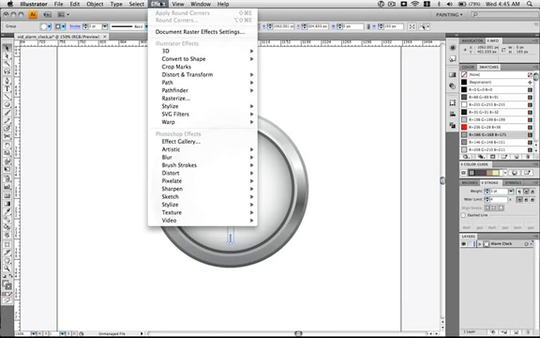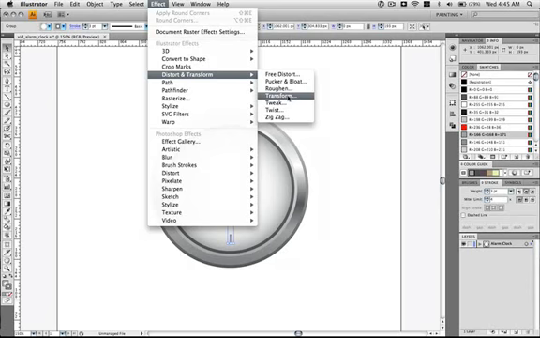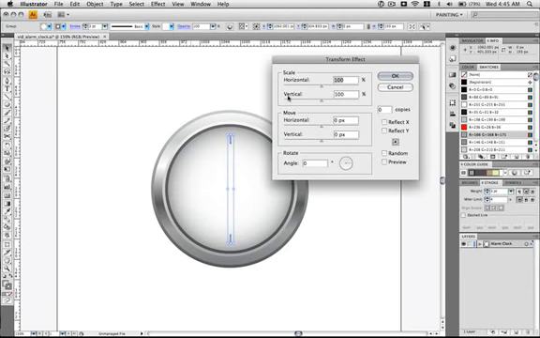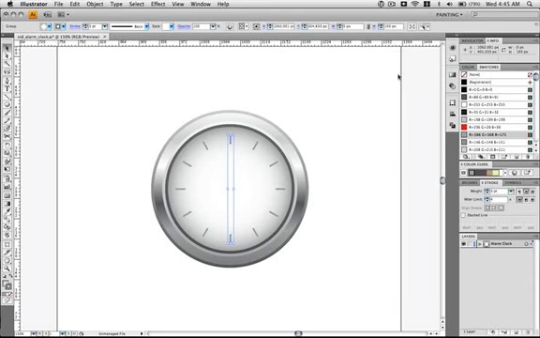Then we're going to go to Effect, Distort and Transform, and Transform. We want 5 copies. We're going to set it to a 30-degree angle. If you want to preview it, you can see what it's going to do. It's going to put all those markers on the clock. Hit OK.